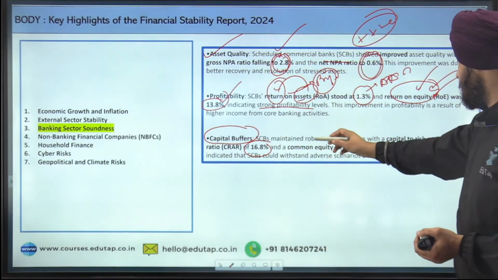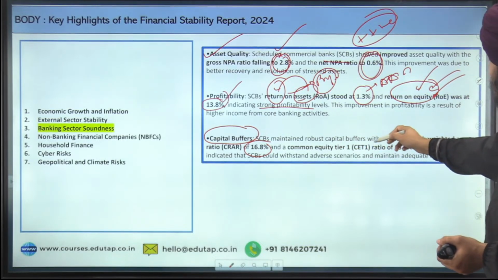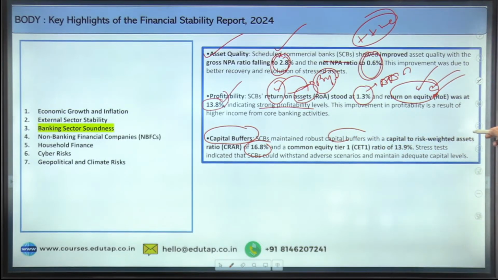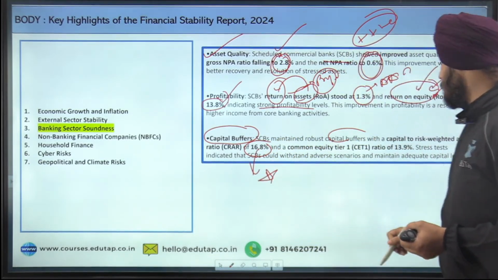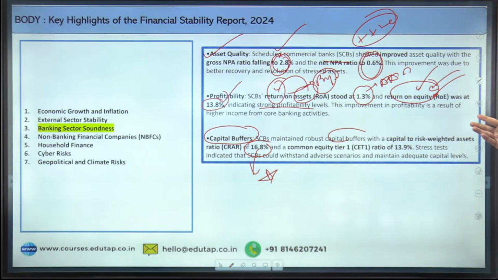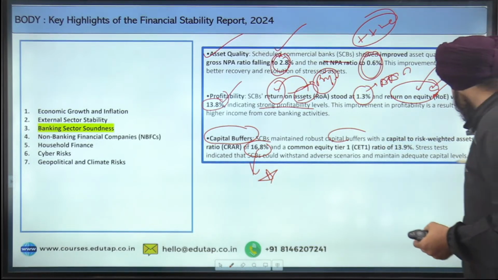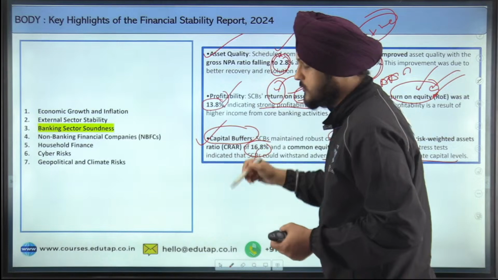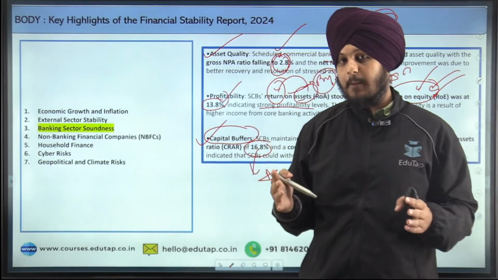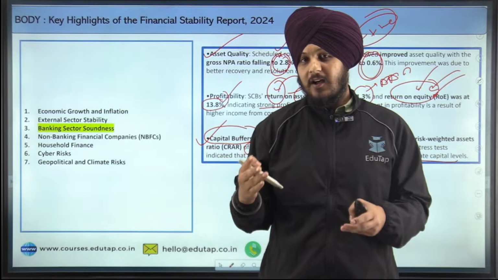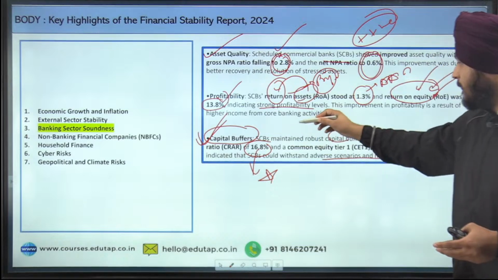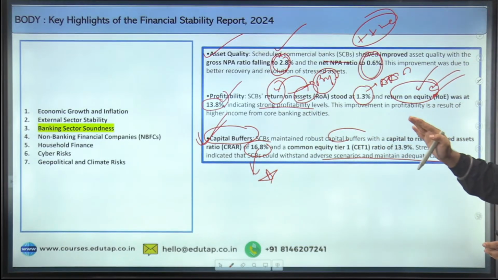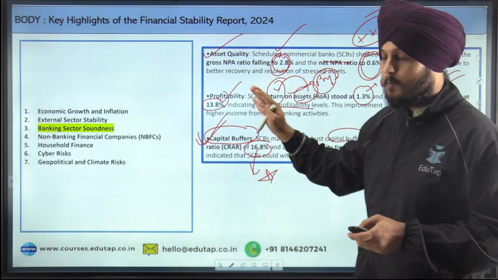So the scheduled commercial banks have maintained robust capital buffers with a capital to risk weighted asset ratio, which is CRAR, of 16.8%, and which is a good sign. And stress tests indicated that the scheduled commercial banks could withstand adverse scenarios and maintain capital levels, which shows that in the future also scheduled commercial banks have the capability to withstand critical types of situations that may occur in the economy, because of the high CRAR that they carry, which is 16.8%. So I hope it is clear to you.